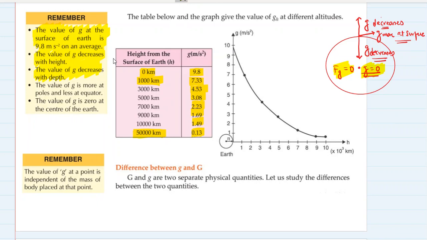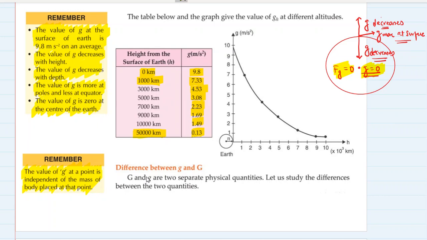The value of g is more at poles and less at equator. We know that. The value of g is zero at the center of the Earth. I just told you that. Remember, the value of g at a point is independent of the mass of the body placed at that point. So g does not depend on the mass of the body. It depends on the mass of the planet and the radius of the planet, and also the distance of that body from the surface of that planet.